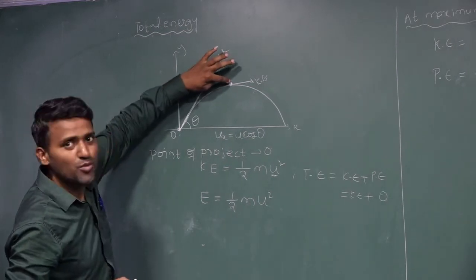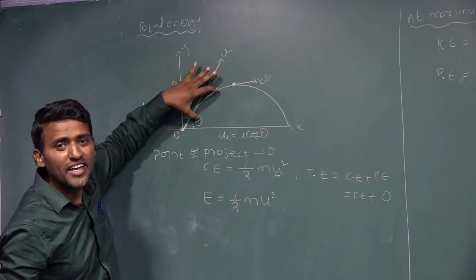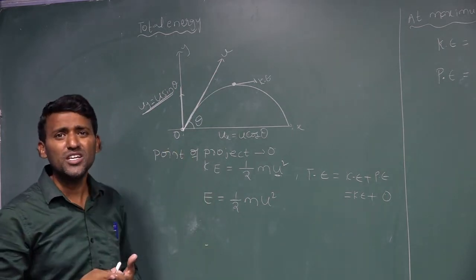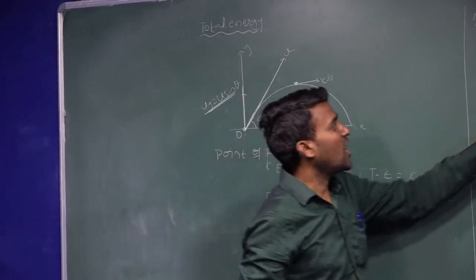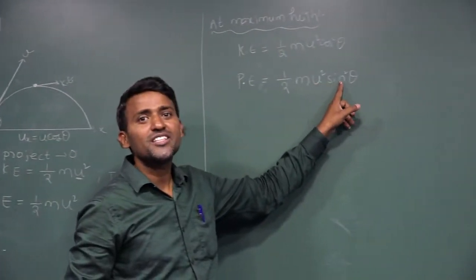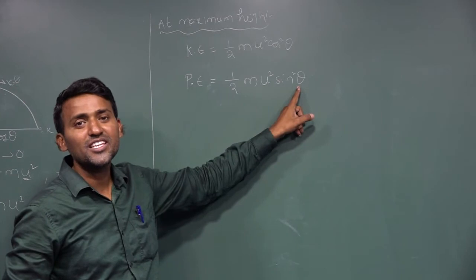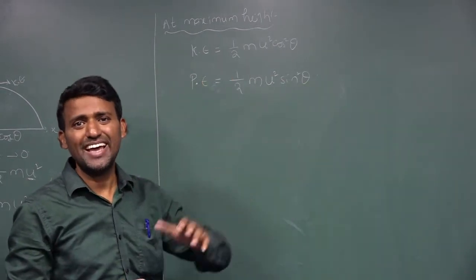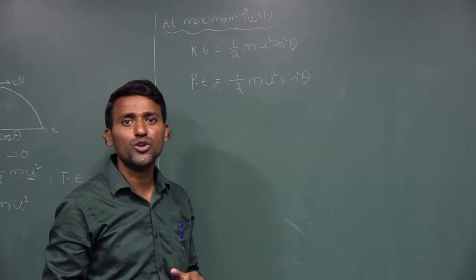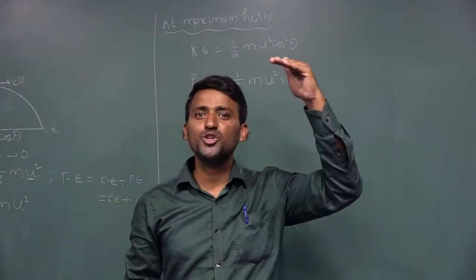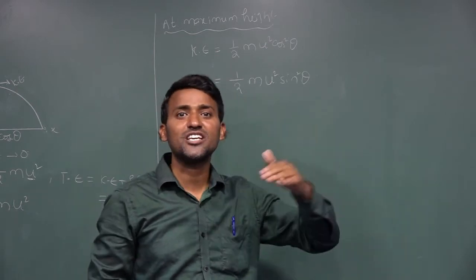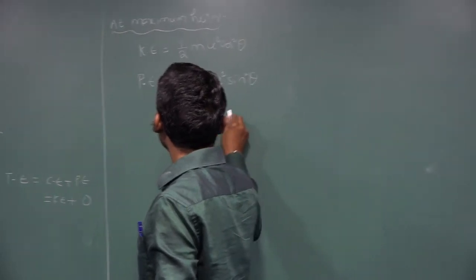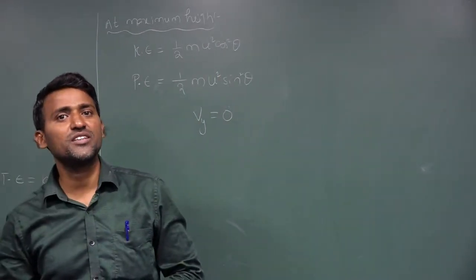So at this maximum position, the total vertical kinetic energy is converted into potential energy, because at the maximum position the vertical velocity Vy is equal to 0.